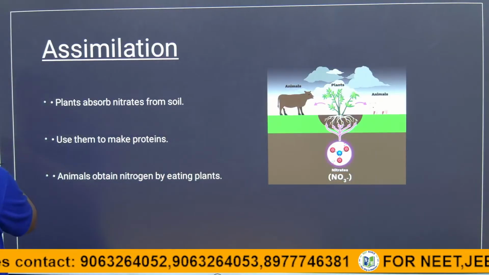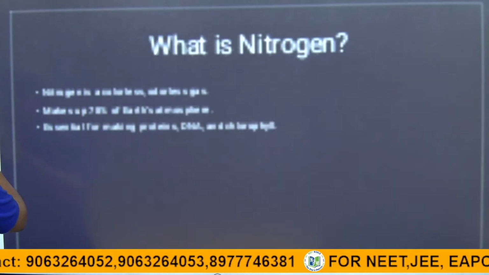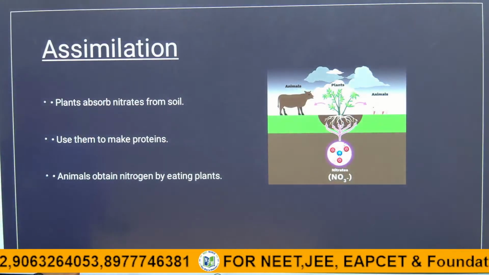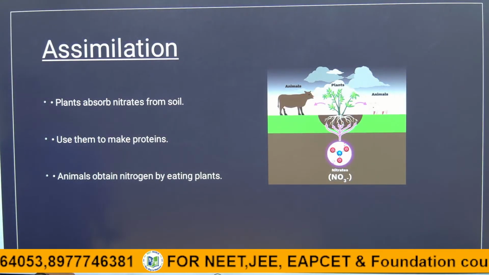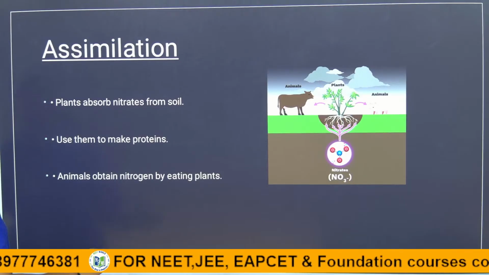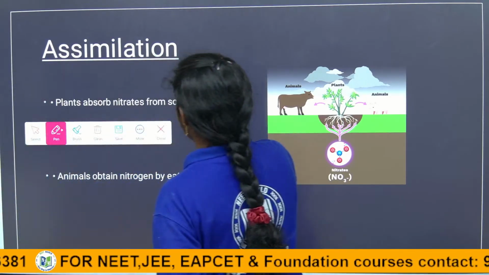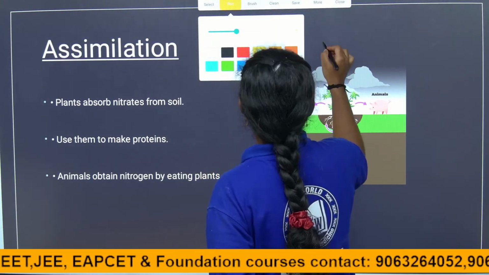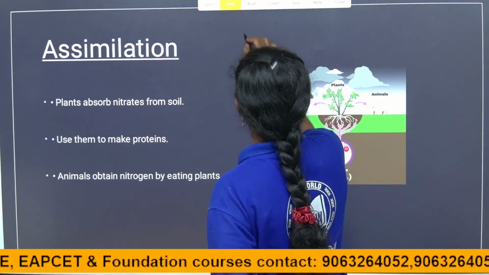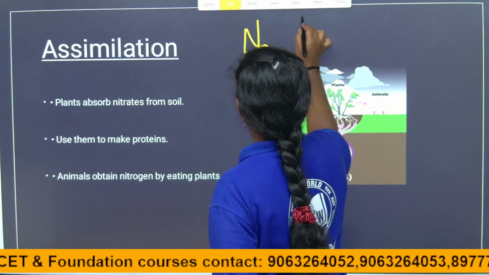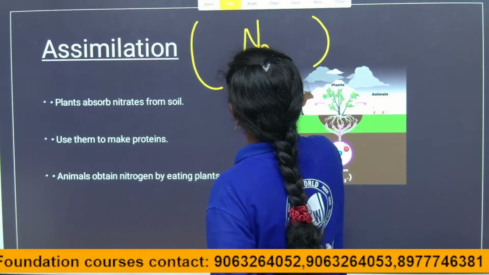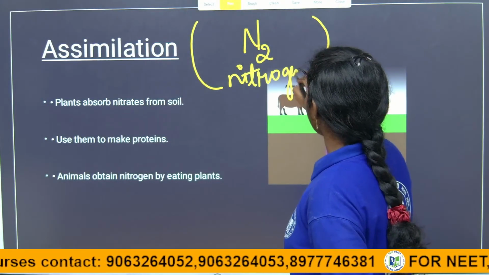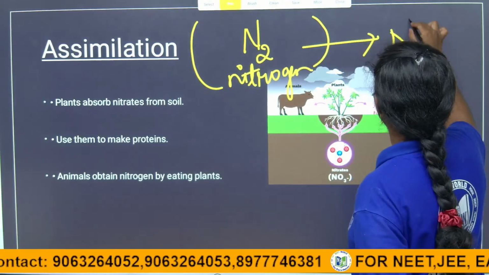Coming to the next step, assimilation. What is meant by assimilation? I already told you, children, assimilation means incorporation. In nitrogen fixation, the nitrogen is converted into a utilizable form like nitrates.